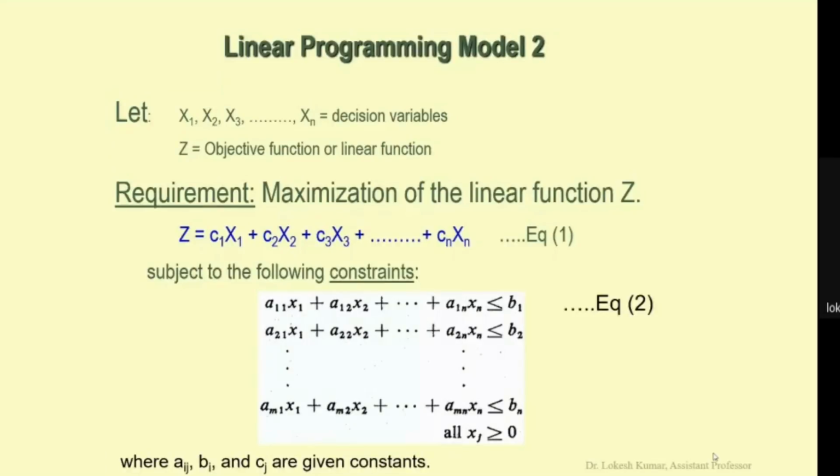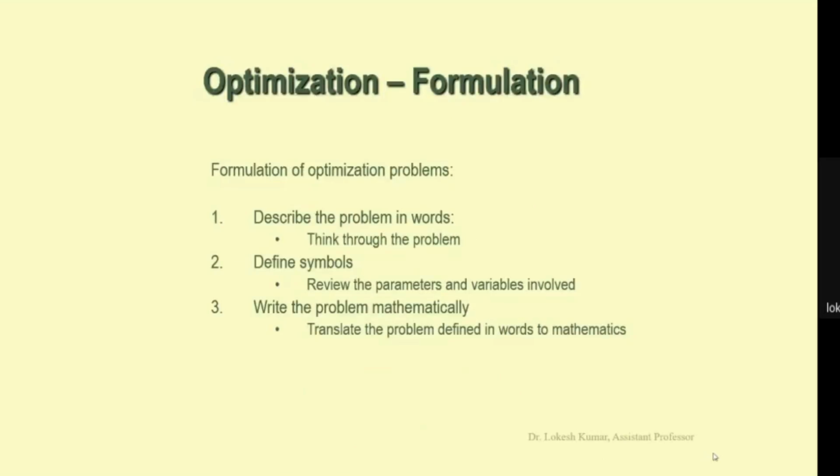In the second model, we have the decision variables x1 to xn. Z is the objective function. Here we have taken the maximization of the linear function z subject to the following constraints. So the next issue is how we are going to formulate the optimization model. We can formulate the optimization problem following these steps.